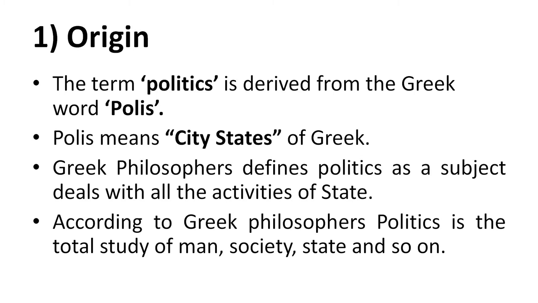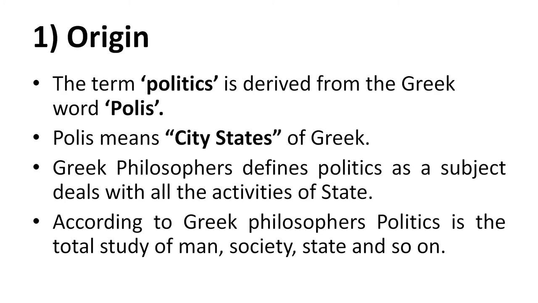The first meaning or definition in the traditional definitions of political science is with regard to the origin of politics. The term politics is derived from the Greek word polis. Polis in Greece means city states. In Greece during the ancient time, it was divided into many city states, and one city state was considered as one state. So polis here is mainly the city states of Greece. Cities were considered as the states in Greece during the ancient time.